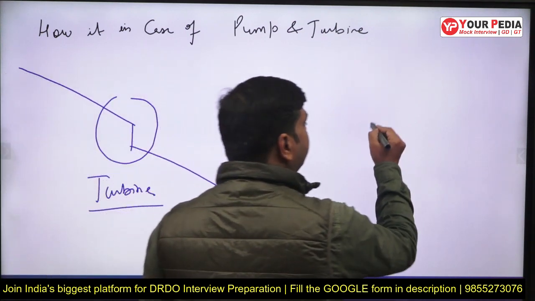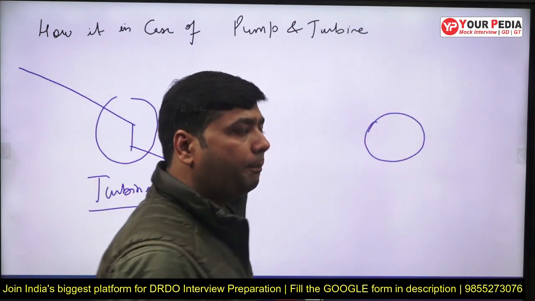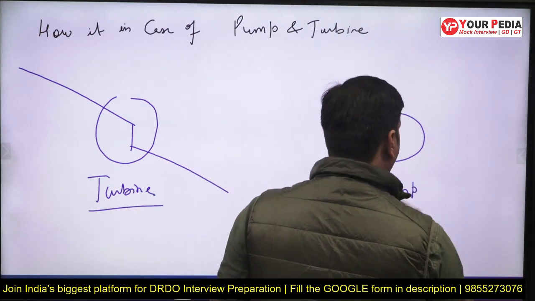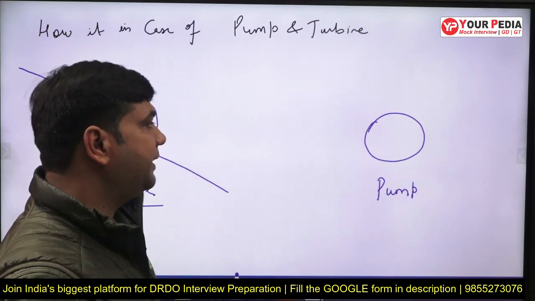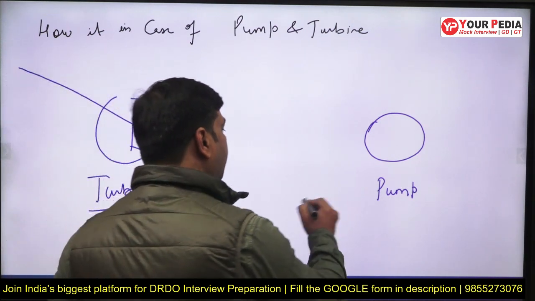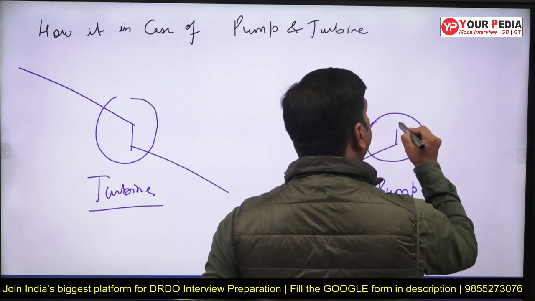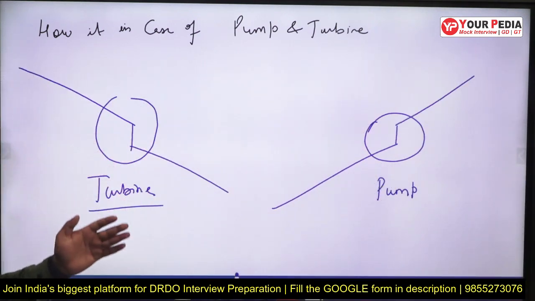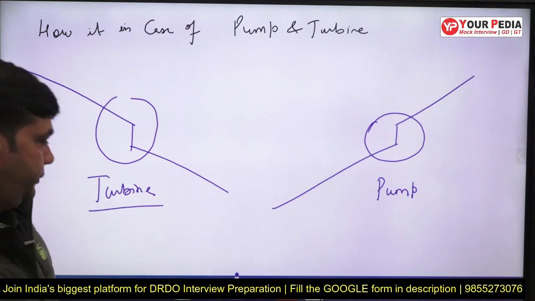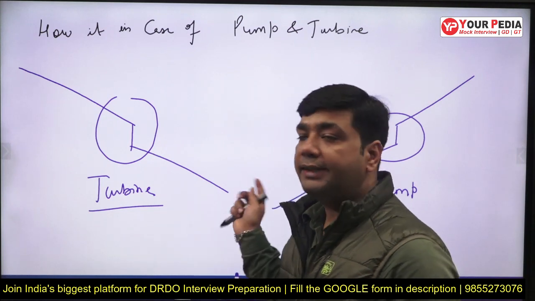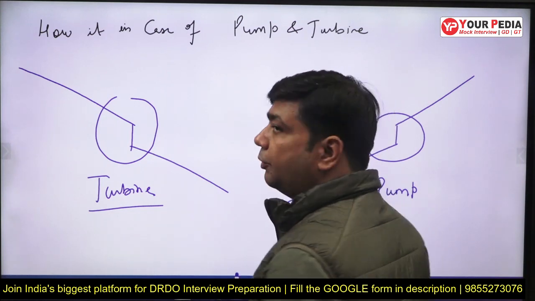Whereas in the case of a pump, initially the energy the fluid has will be low, and after getting the centrifugal action that is going to increase. So in this case it is going to increase. So in the case of a turbine, the total energy line or hydraulic gradient line is going to decrease, whereas in the case of a pump it is going to increase.